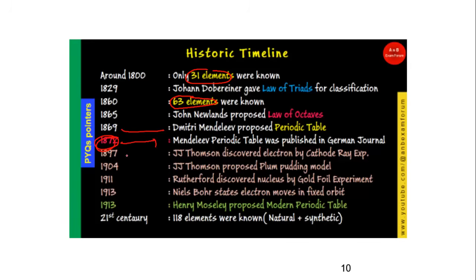And you know, after that subatomic particles came into the picture, and a very important event happened in the year 1913 when Henry Moseley proposed the modern periodic table. Okay, and this periodic table, which we are using nowadays as the modern periodic table, was established in the year 1913. Okay, and in the 21st century we have 180 elements known, natural plus synthetic.